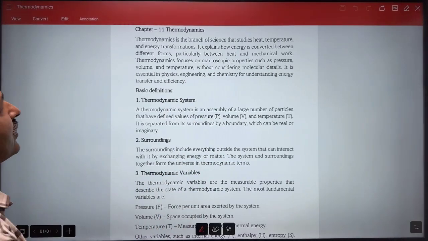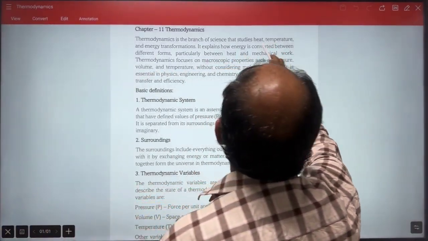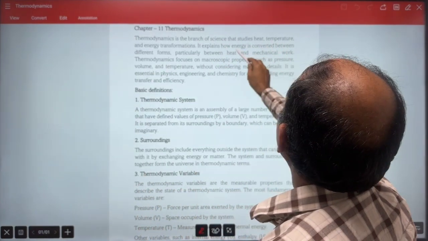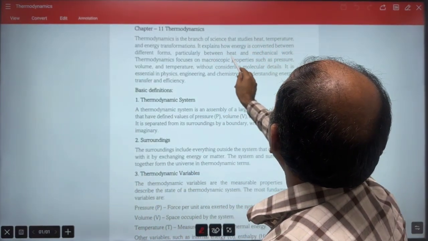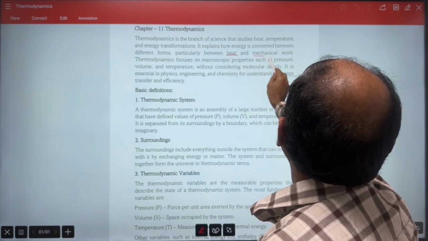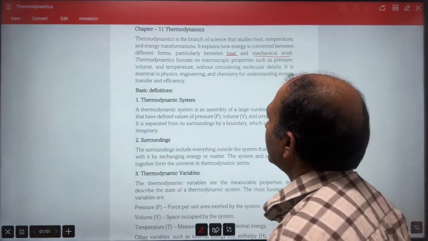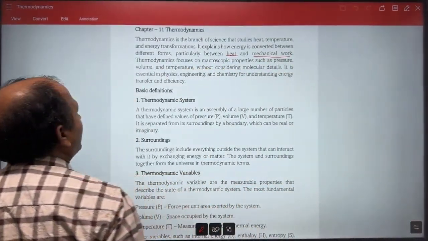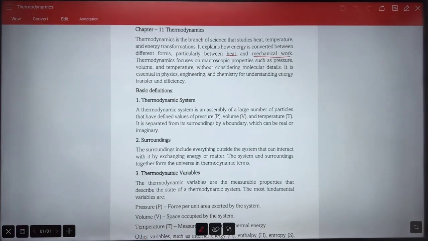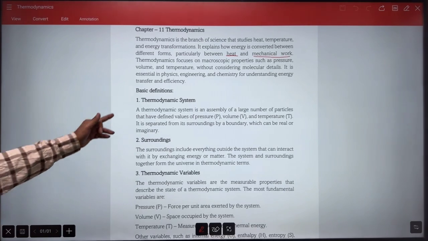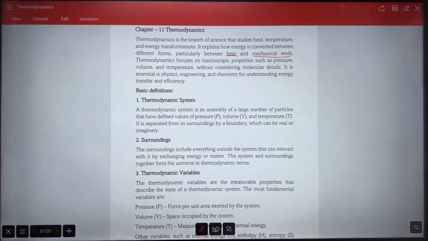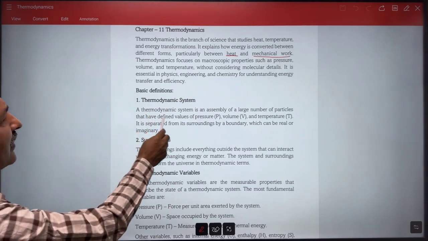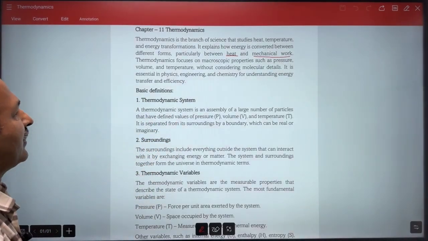So here, what you have noticed is that in thermodynamics, mainly we see conversion, particularly between heat and mechanical work, right? So this is one important branch of physics, and it is used in chemistry also, and in engineering also it has certain uses. So we are going to see now basic definitions like thermodynamic system.